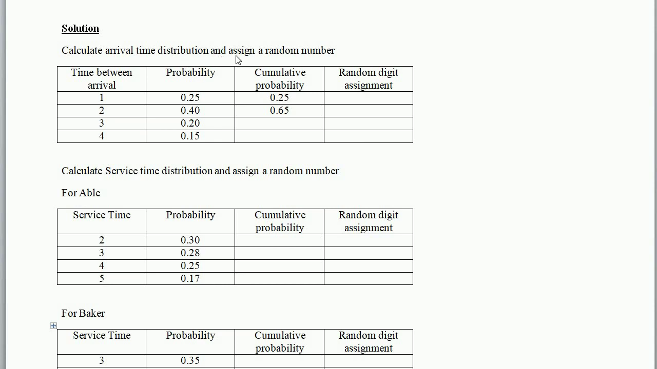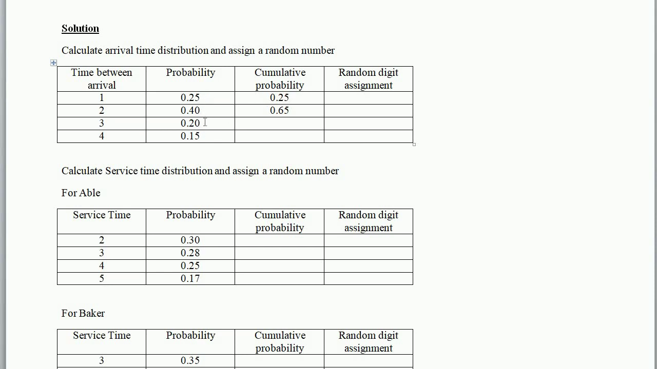Calculate the arrival time distribution and assign random numbers. The probabilities are given in table 1, so we have to calculate the cumulative probability for this. The cumulative probability is the addition of the probability values. The first one is 0.25 itself and the second probability given is 0.40. Now we add these two, 0.40 and 0.25, and we get 0.65.